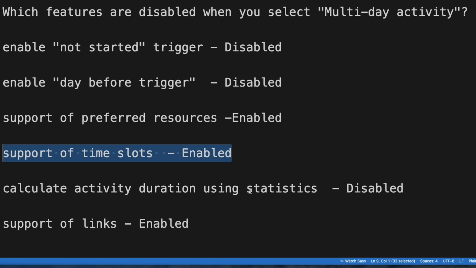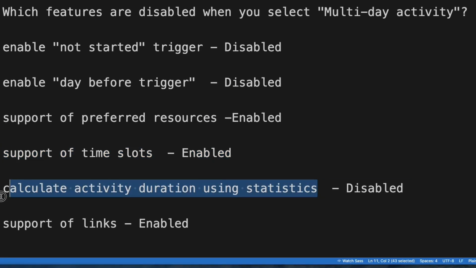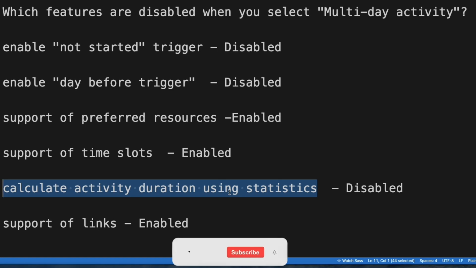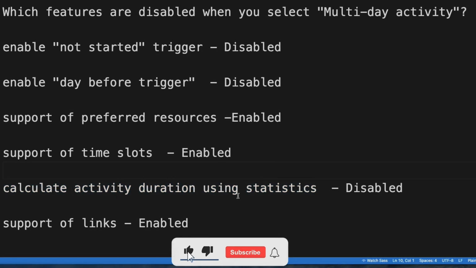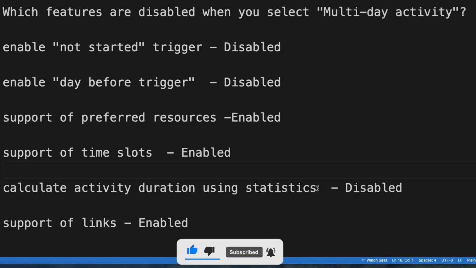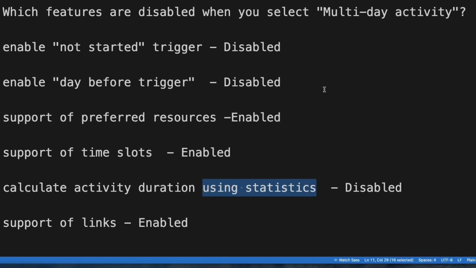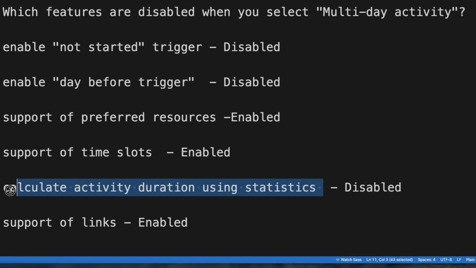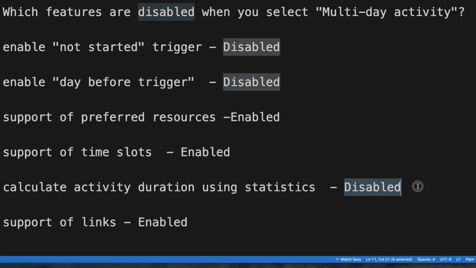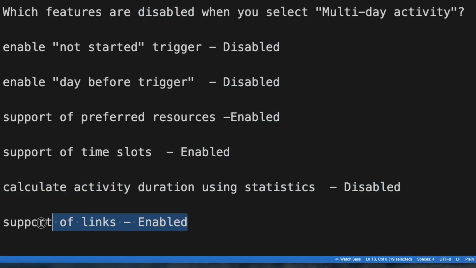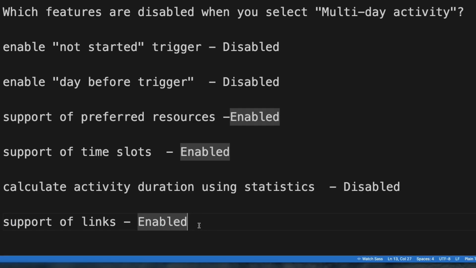Calculate activity duration using statistic, it will be disabled. Activity duration calculation using statistic is a core feature of Oracle Field Service, but for multi-day activity it will be disabled. The activity duration will not be calculated for multi-day activity, so this will be disabled. Support for link activity, it will be enabled. We can create a link activity for multi-day activity, so this will be enabled.